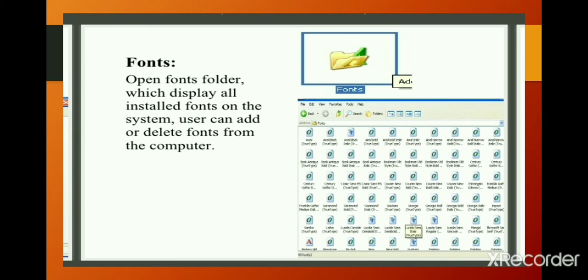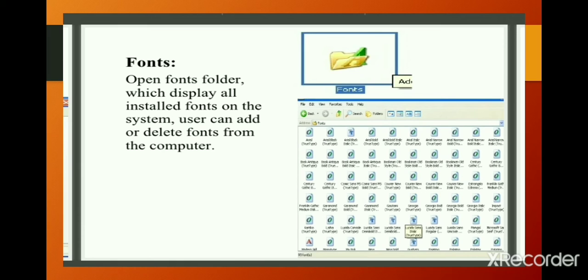Select the drive and then open the folder that contains the new fonts. Select the font that you want to add and drag it to the Fonts folder in Control Panel. The font will be added to the list of existing fonts.